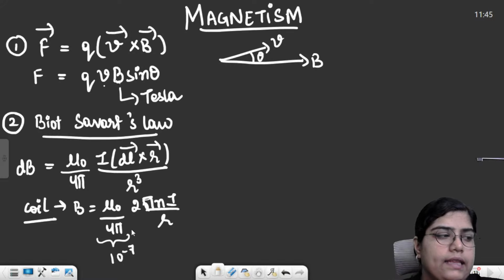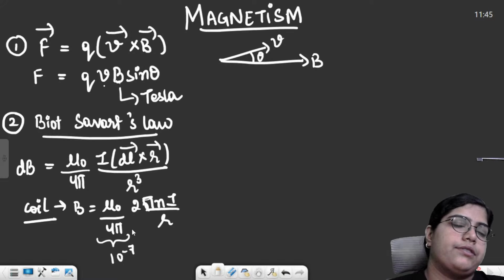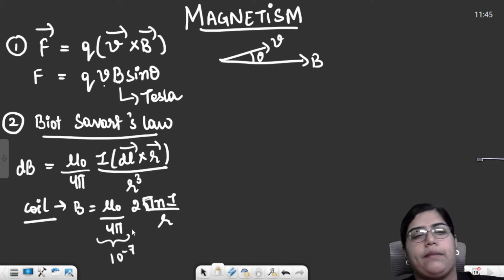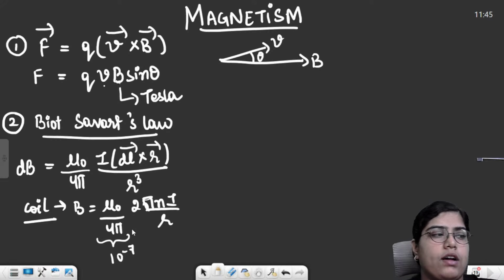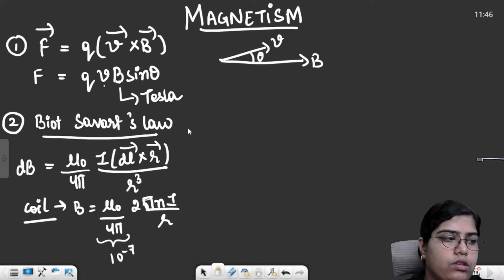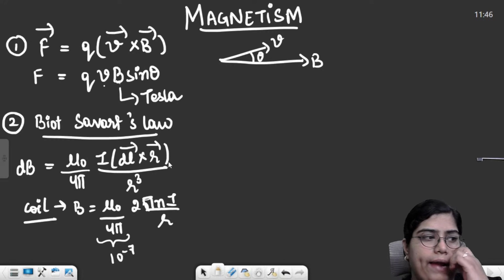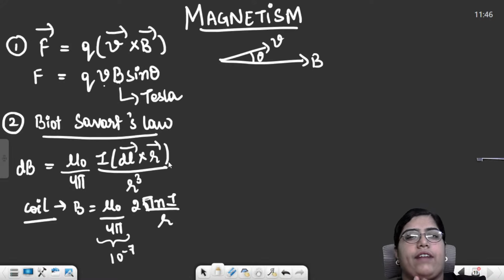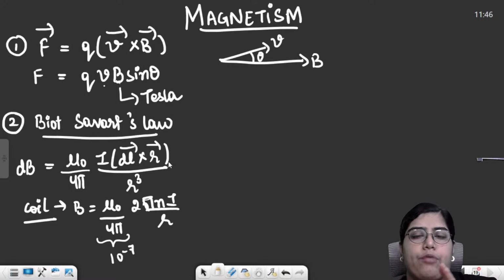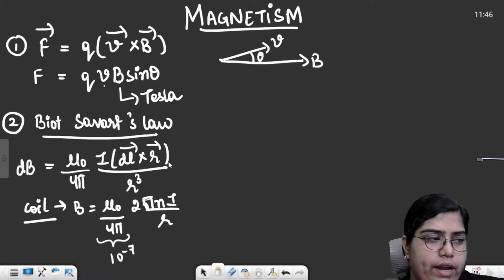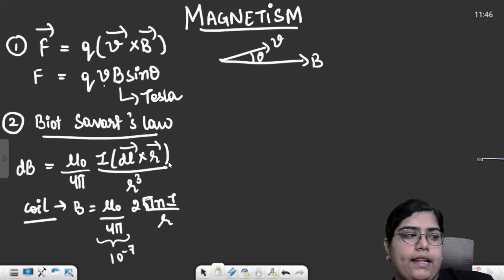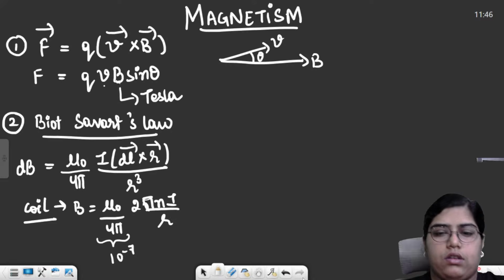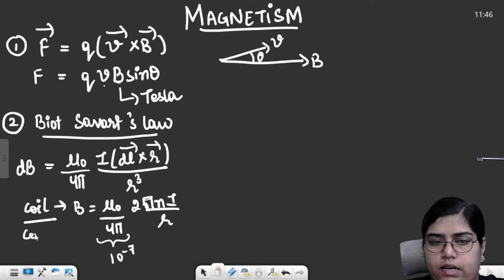Then the second application was calculating the magnetic field due to a long current carrying conductor at the end of the long current carrying conductor, right? So the formula for that was mu naught upon 4 pi I by A sine phi 1 plus sine phi 2. Phi 1 and phi 2 were the angle made by the point with the two ends of the wire, right? This was for the center of circular coil.